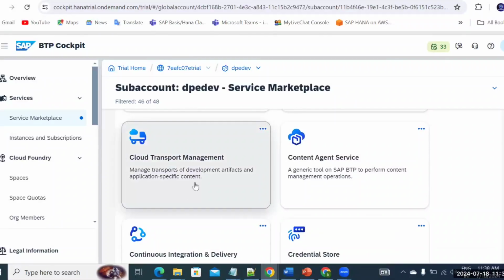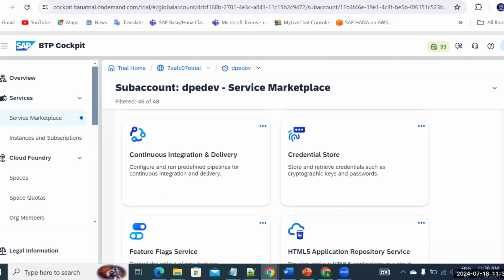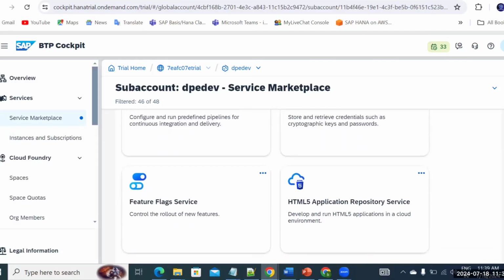Cloud transport management will be discussed. Content agent services are also going to be discussed, because those are certainly required for your CPI related stuff. Because if you want to transport the packages from one sub account to another sub account, or CPI test to CPI prod, you need those. CI/CD, I'll tell you how to set it up, how to integrate the CI/CD in your real-time scenarios, how to create the destination, and then your credential stores. We are going to discuss it.